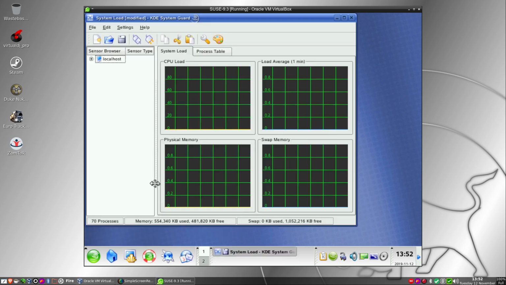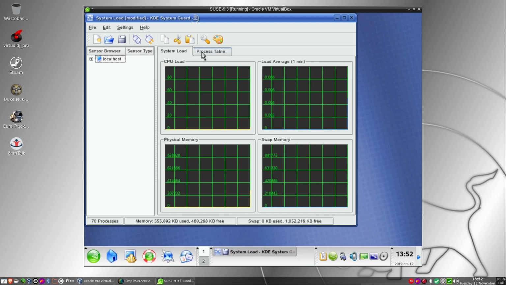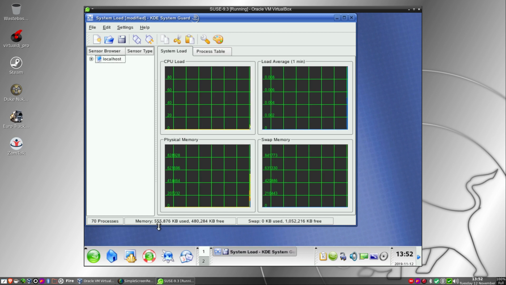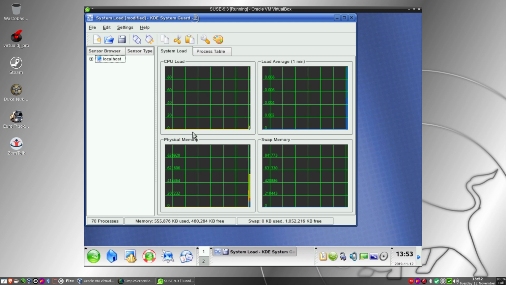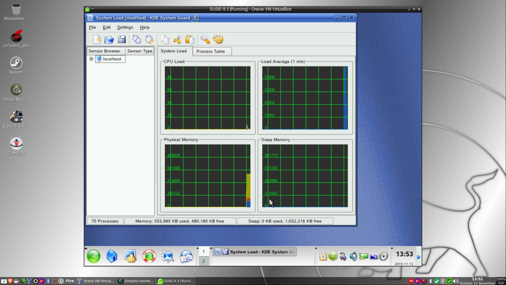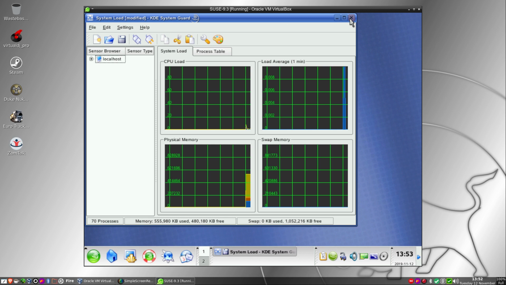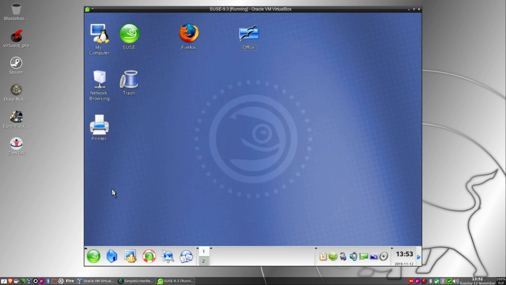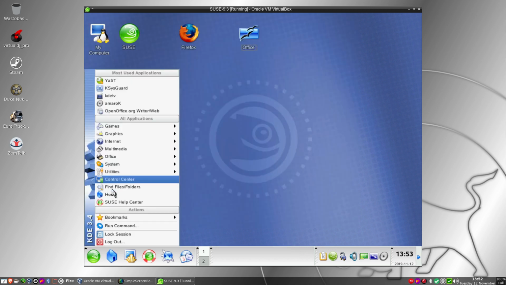Let's bring up K6Guard just for a minute. Want to process? Oh, it could tell me down the bottom. And after all that messing about, it's running under half a gig. So that's fine. There's all the processes. And a system load as well, where you could check everything. Very cool indeed. K6Guard. Working well indeed.